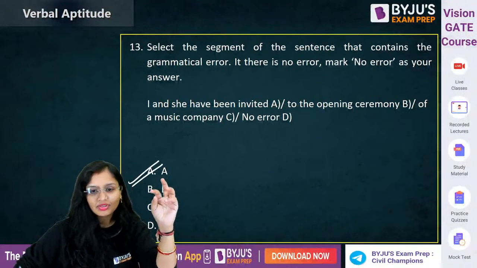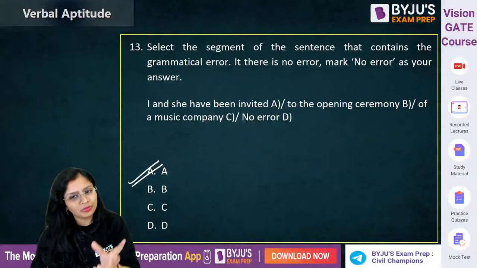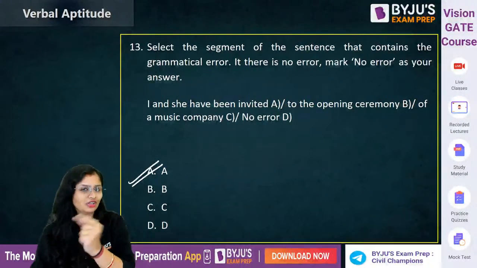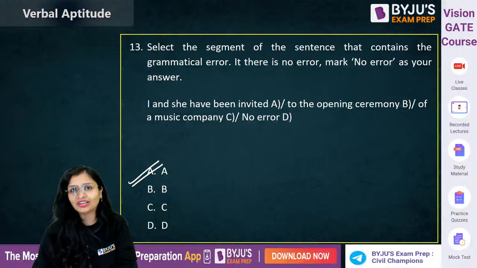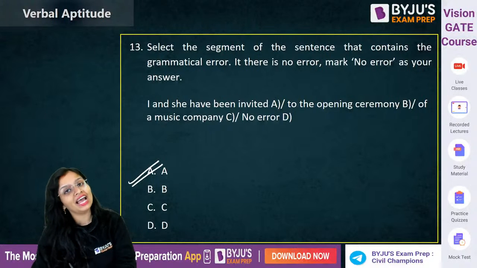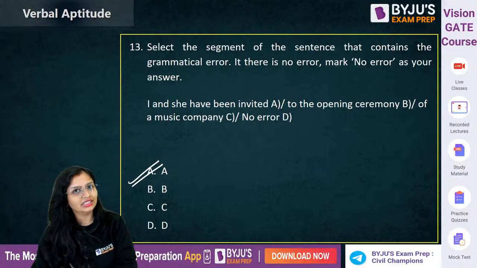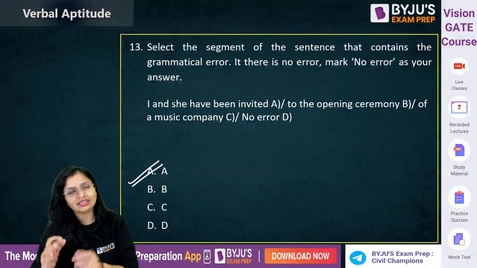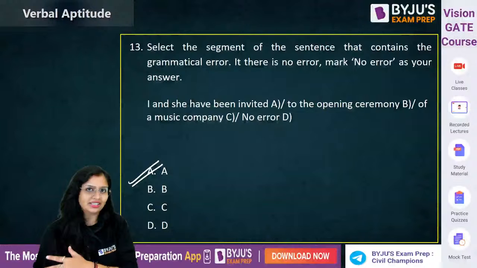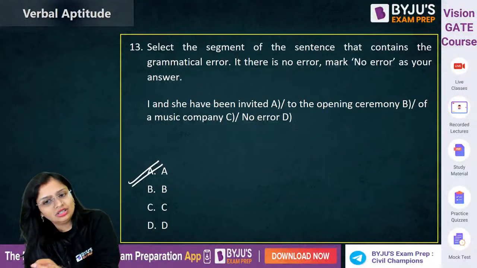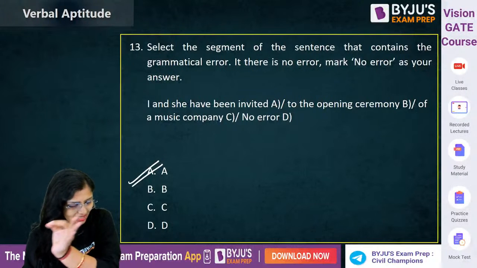Reason? Whenever you talk about two people or three people, you keep yourself at the end. Like right now, if you check out the thing which I said when I was telling you about 10 a.m. mock test is there. I said Dheeraj sir, Abhinav sir, and I. Even you don't say me. Okay, Dheeraj sir, Abhinav sir, and me. Galat ho jayega. Okay, and I said Dheeraj sir, Abhinav sir, and I will be taking that test. So first, she and I have been invited. Okay, so it's she and I have been invited.